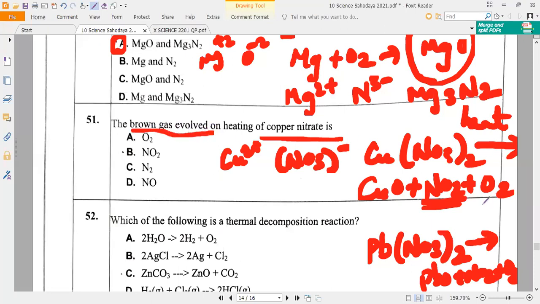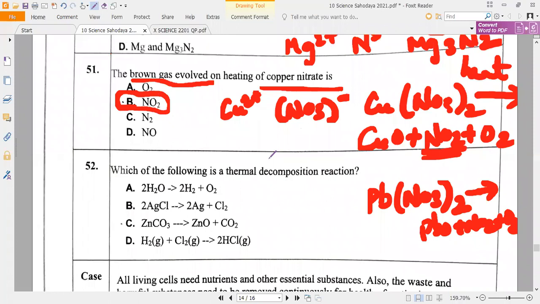Whenever you are observing brown gas, what is the brown gas called, guys? Brown gas, I said, in these two reactions, check your classwork. What do you mean by brown gas? Nobody will answer. Arvind? Yalini? Nitrogen dioxide. Nitrogen dioxide is the brown gas. Only in these two equations we get nitrogen dioxide. Kindly remember: copper nitrate, Cu2+, lead also Pb2+.